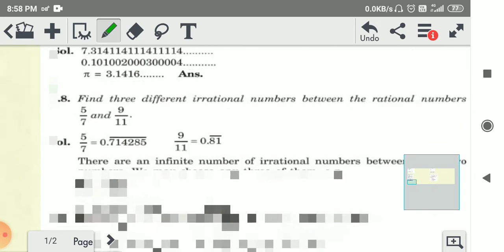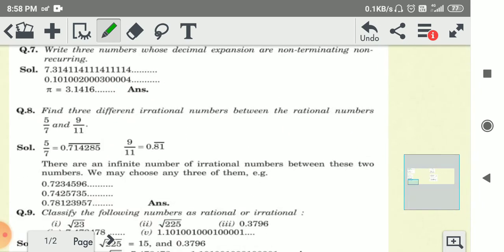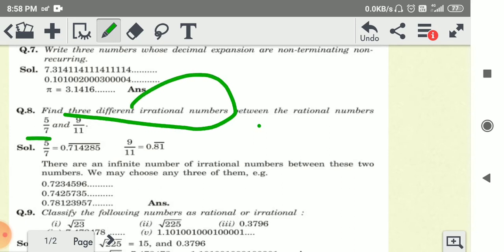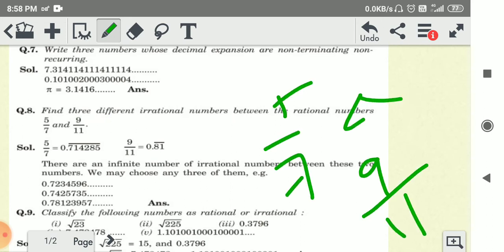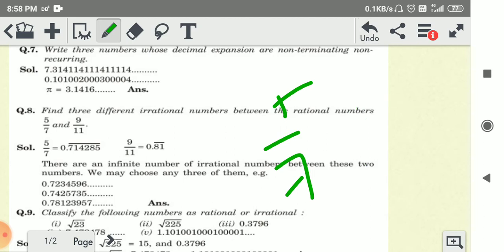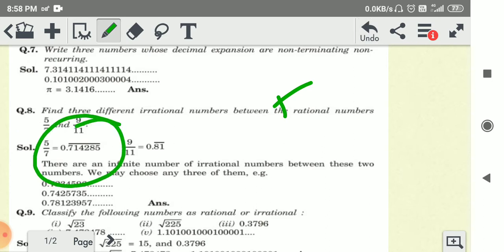Now question number 8. Find 3 different irrational numbers between 5 by 7 and 9 by 11. So this is simple. Firstly we are dividing 5 by 7 and 5 by 11. So we get 0.714285, again 714285.